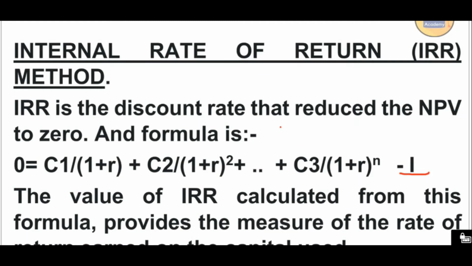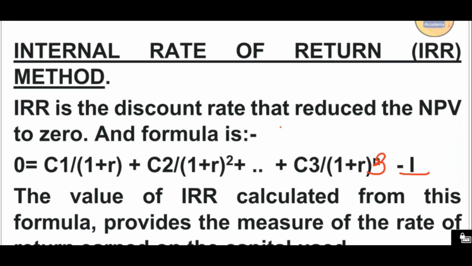So let us see the second method, that is called internal rate of return, or most commonly known as the IRR method. IRR is the discount rate that reduces the NPV to zero, and the formula is as follows: 0 equals C1 divided by 1 plus R, plus C2 divided by (1 plus R) square, plus C3 divided by (1 plus R) to power 3, and so on.